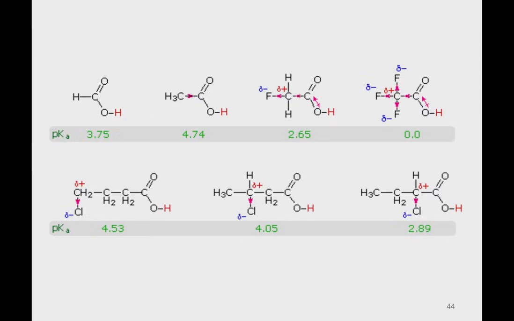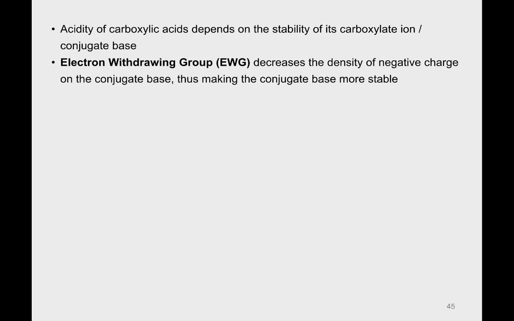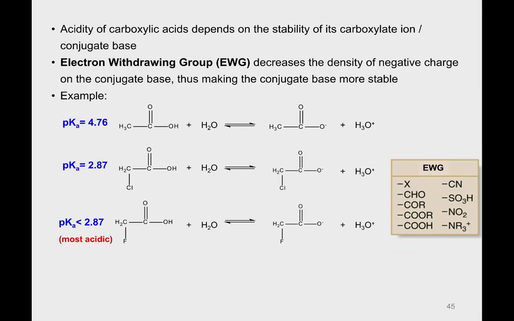Definitely you can have a look on your own. And the acidity of carboxylic acid depends on the stability of the carboxylate ion, the conjugate base. So electron withdrawing groups, the EWG, decrease the density of the negative charge of the conjugate base, thus making the conjugate base more stable. For instance, if we have all this here.